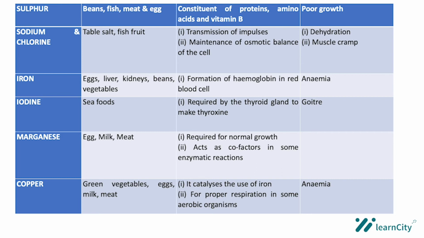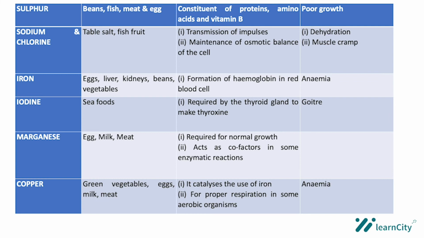Now, let's move on to another mineral salt, which is sulfur. Sources of sulfur are beans, fish, meat, and egg. The functions in the body are that it's a constituent of proteins, amino acids, and vitamin B. So the functions that all those other classes perform, sulfur performs. The deficiency symptom of sulfur is poor growth.